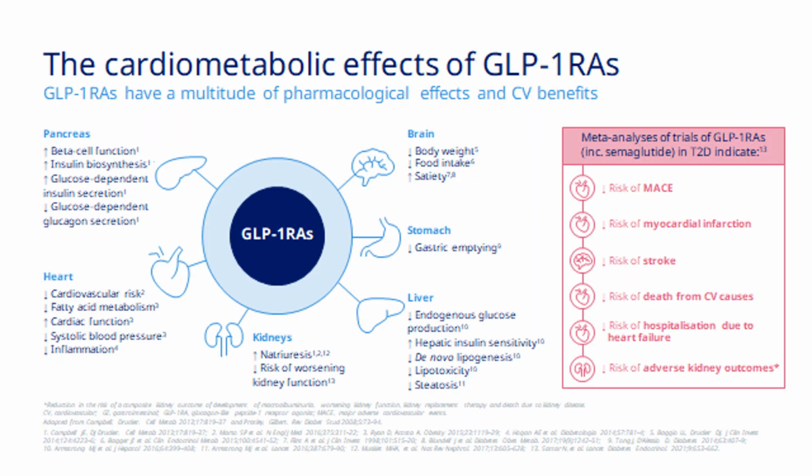Therefore, the cardiometabolic effects of GLP-1 receptor agonists have expanded. They don't only affect the pancreas. In the pancreas, as we know, they cause glucose-dependent insulin secretion and suppression of glucagon. They don't only affect gastric emptying, but they act in the brain to increase satiety. In the liver, they reduce fatty liver. In the heart, they reduce cardiometabolic risk. And in the kidneys, they increase natriuresis and BP improves.